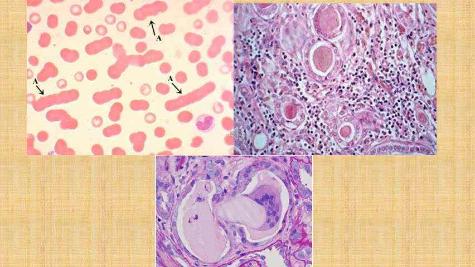Then in the right upper corner, we have myeloma kidney, where we can see inside the tubules these pink hyaline secretions, which are immunoglobulin casts, and in the lower central picture we can see a large giant cell, which is a foreign body kind of response to immunoglobulins.